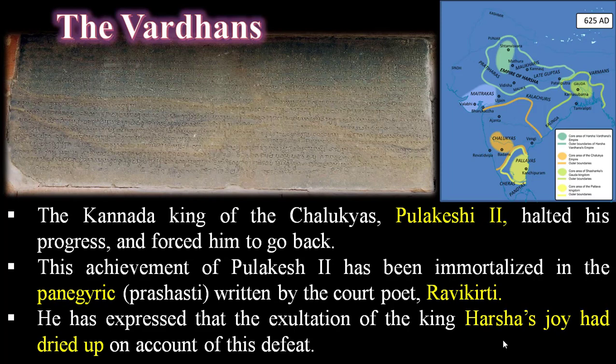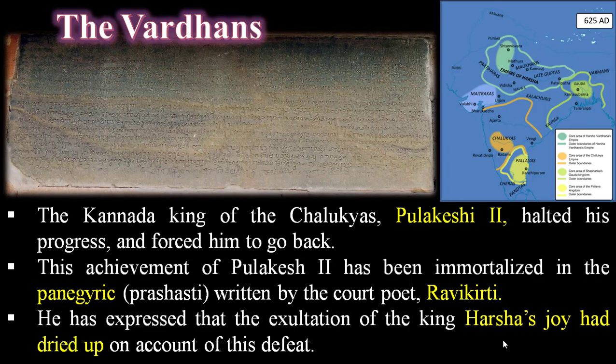As a result, Harshavardhana is called the Uttarapatheshwara, whereas Pulakeshi II was called the Dakshinapatheshwara.